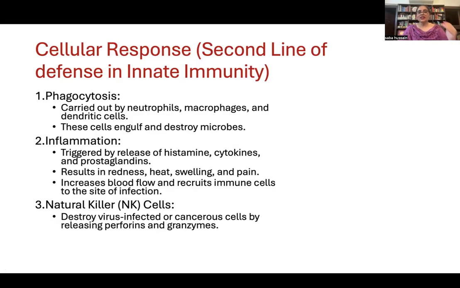Then this phagocytosis can be followed by inflammation. When phagocytosis is going on, at that time it will release signals that there is an attack. When these signals are released, cell to cell talk will take place, and the mast cells over there will start releasing histamine, cytokines, and prostaglandins also. When these molecules are released, more leukocytes will be attracted towards the site of invasion. So that may result in redness, heat, swelling, and pain.